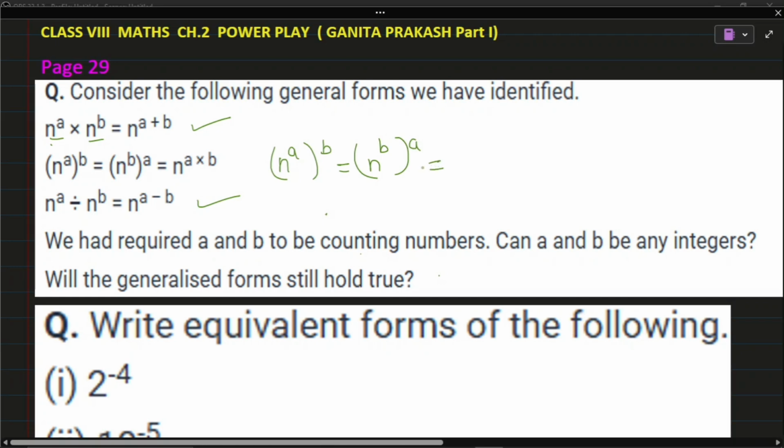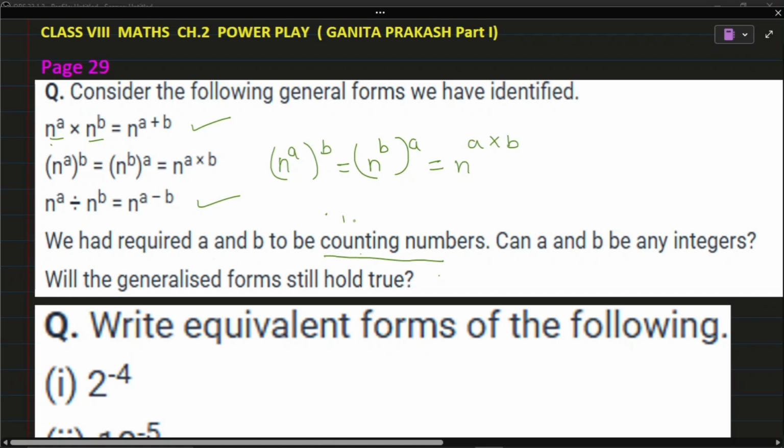And the answer is multiply both the powers. That is n raised to a into b. A into b and b into a are same. So in both the cases, answer is multiply these powers. That is n raised to a into b, not a plus b, a into b. So after giving these 3 exponential laws, it is given, we had required a and b to be counting numbers.